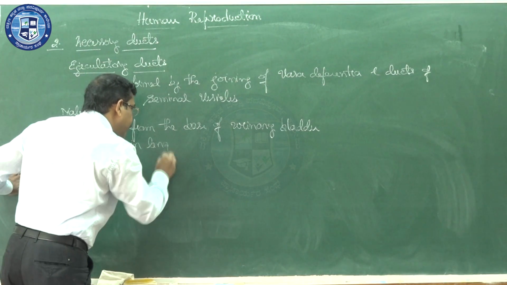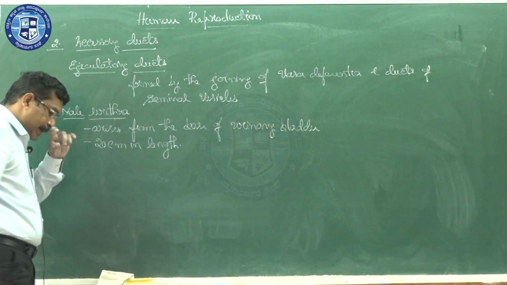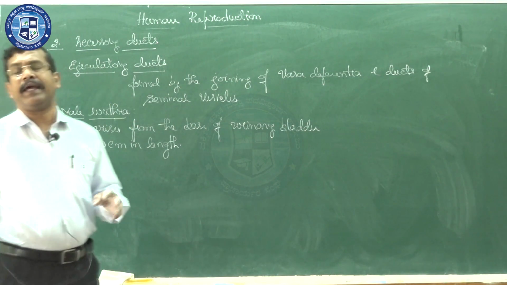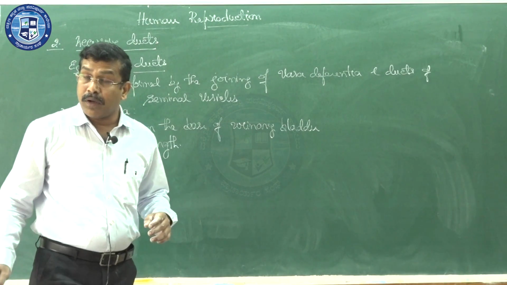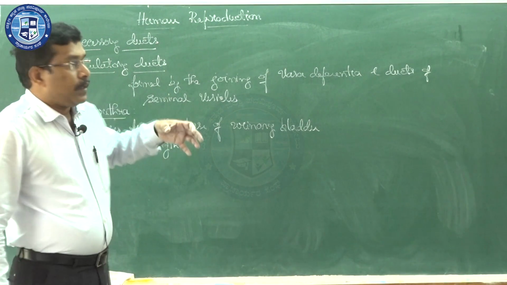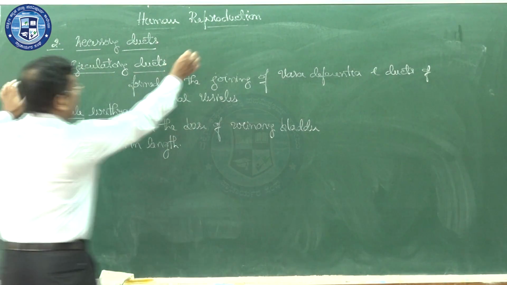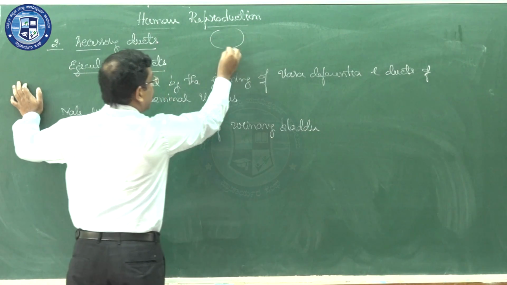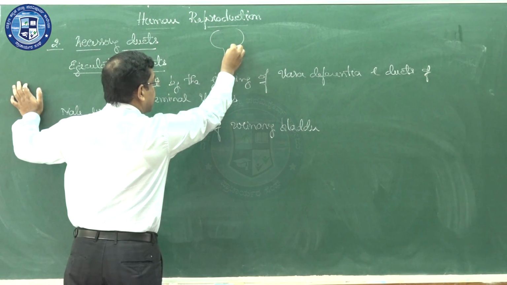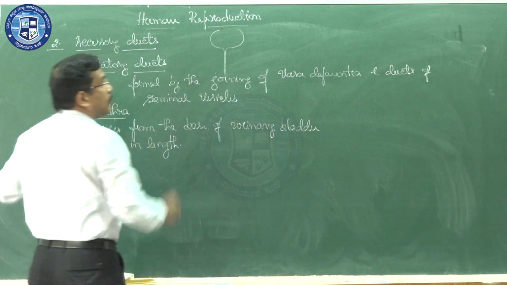This point you have studied indirectly in the chapter on excretory products and elimination in class 11. From the base of the urinary bladder, a structure arises, which is nothing but the urethra.